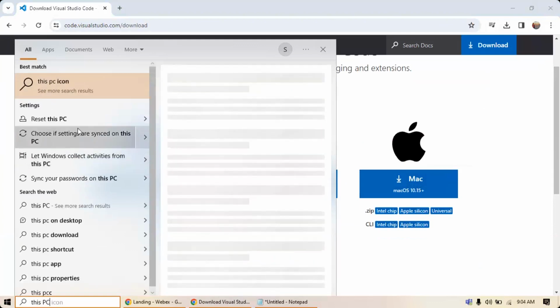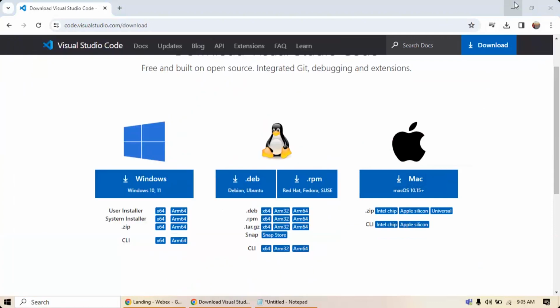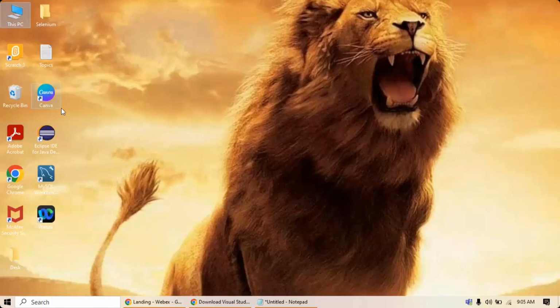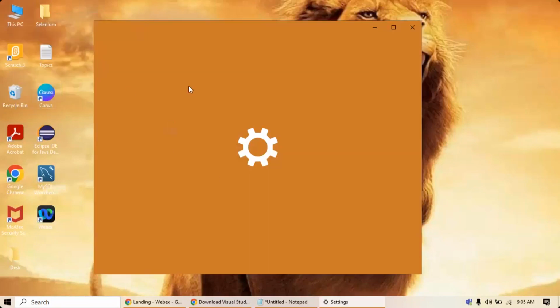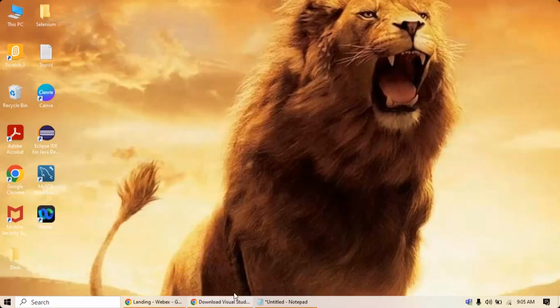If you don't find it here, just minimize everything. There will be an option here; right click and go to Properties. Then you will be able to see the operating system bit type. It is a 64-bit computer, so you have to download that.